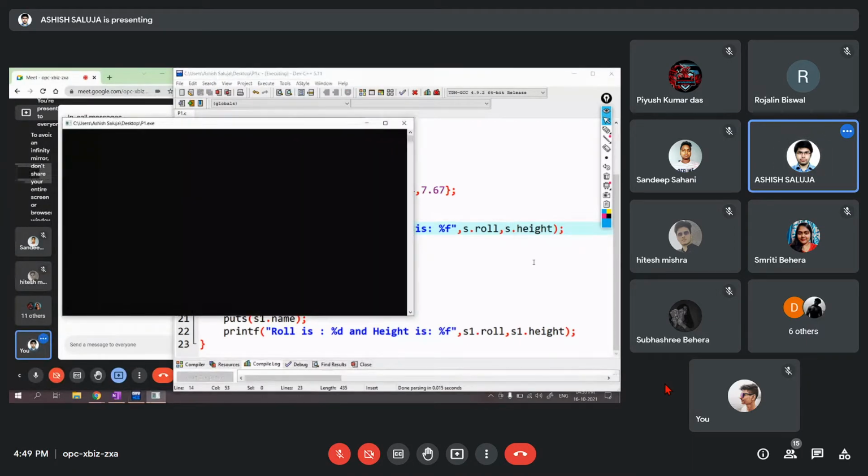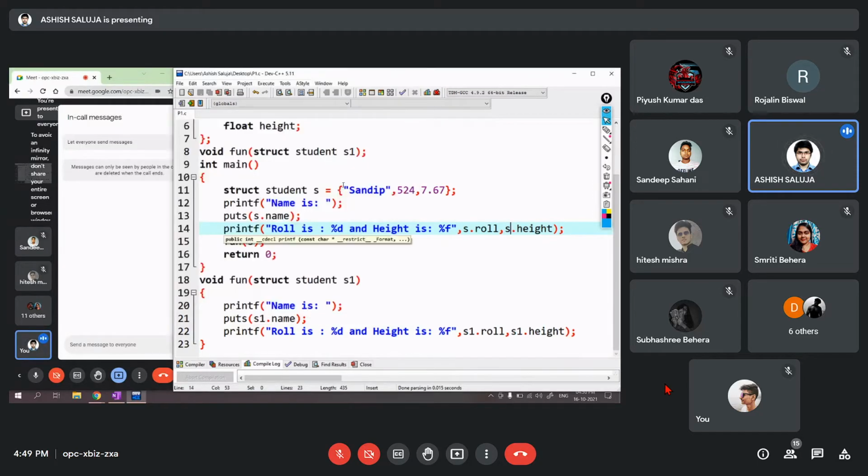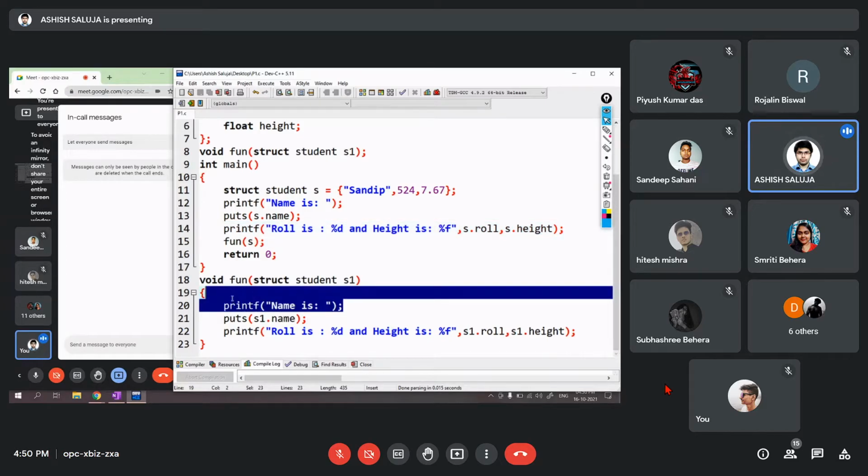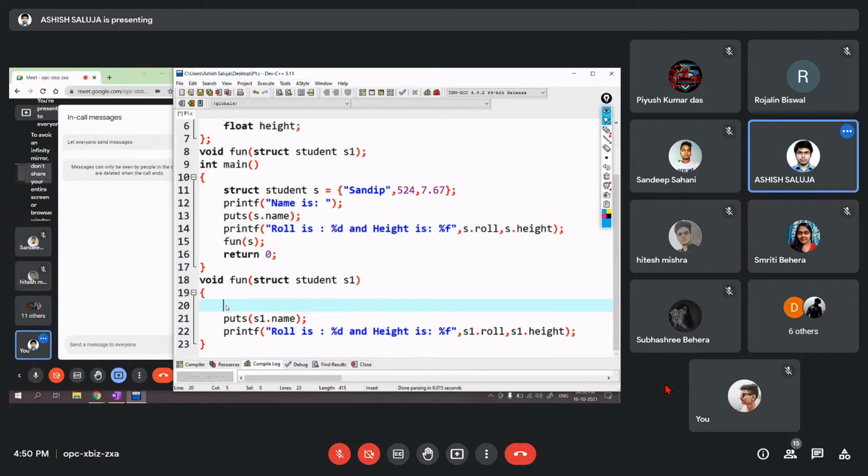If I try to compile it, Sandeep, 524, height is 767. Name is Sandeep, role is 524, height is 767. So it is called by value. When you are passing it as a normal variable, it is called by value and not by reference. So if you try to change, let us change it and let us see. Let me just change the name. STRCPY.